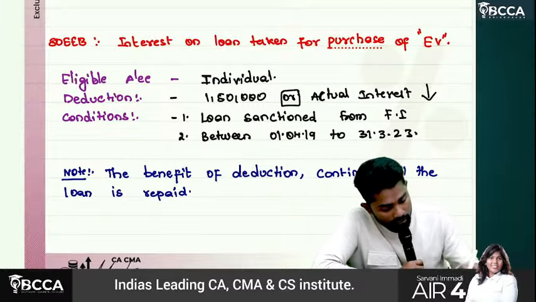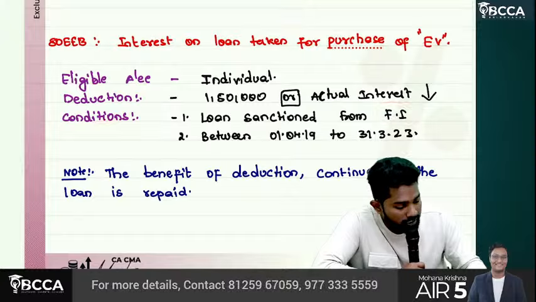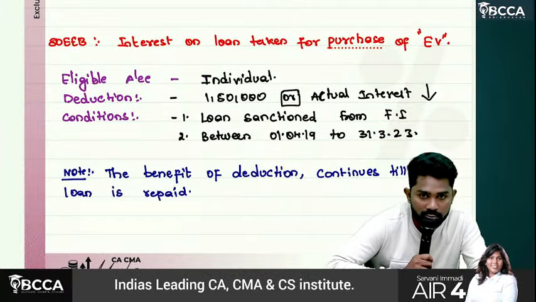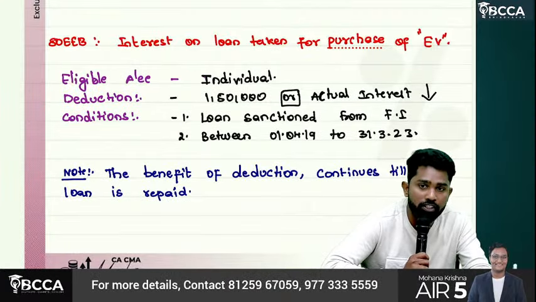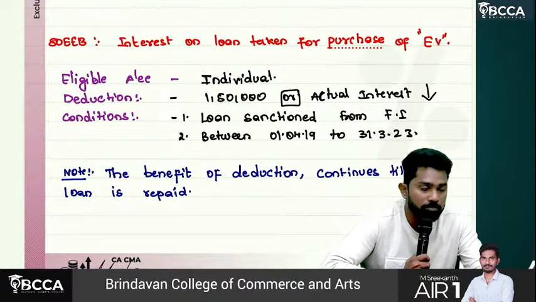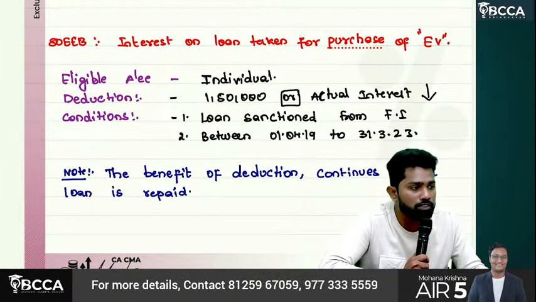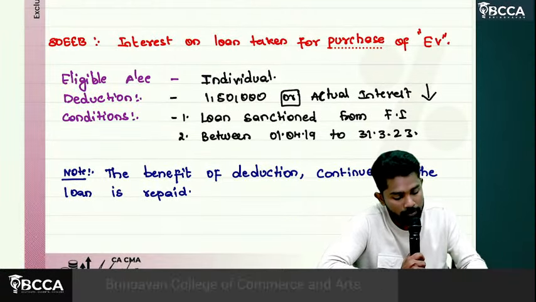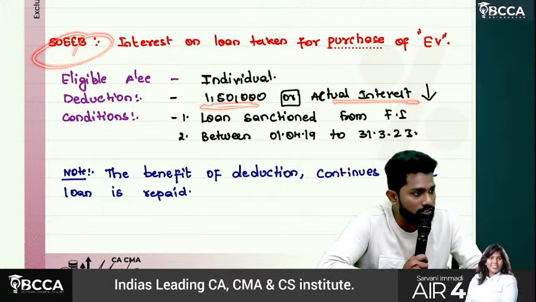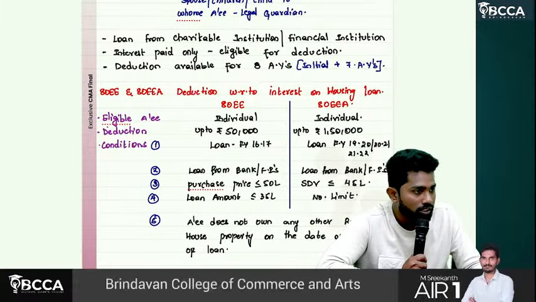Okay. What are the conditions? Loan sanctioned from a financial institution between 1st April 2019 to 31st March 2023. In that 4 years period, if any electric vehicle has been purchased by taking a loan, and if interest element is there, that interest element you can claim as deduction under 80EEB to an extent of 1,50,000 or actual interest, whichever is lower. So that is the common point everywhere.